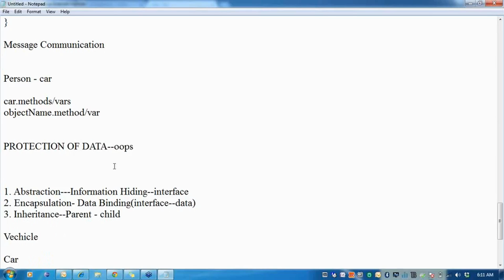How do I know a car is a vehicle and a car is not a person? Because there is something which comes from the parent which tells me that the car is a vehicle. So inheritance is a feature which gives me reusability.